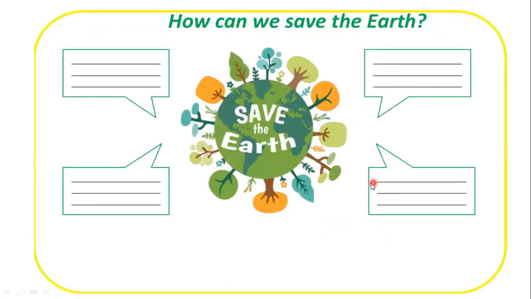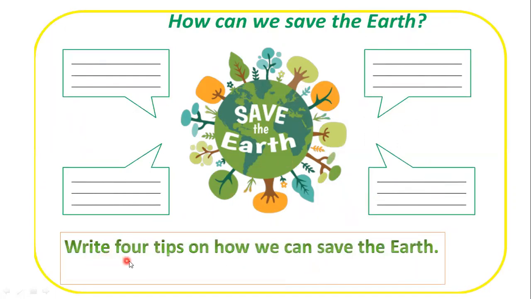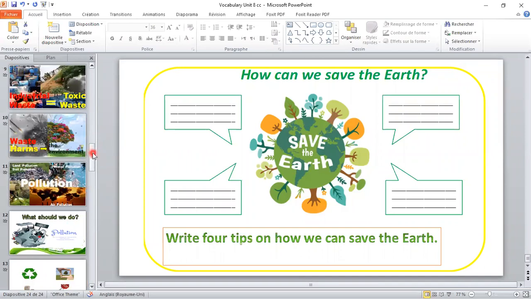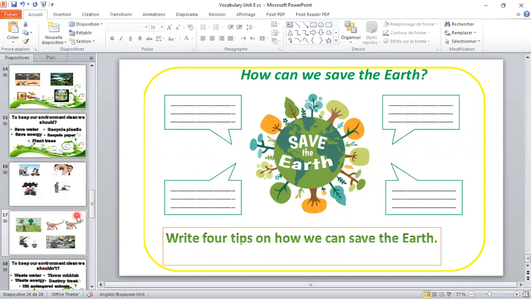Now this is the end of our lesson, and this is the homework you have. What I want you to do is to write 4 tips on how we can save the earth. How can we save the earth? Write 4 tips on how we can save the earth. Okay? On your copybooks, by the way, I would like you to write the collocations we used.